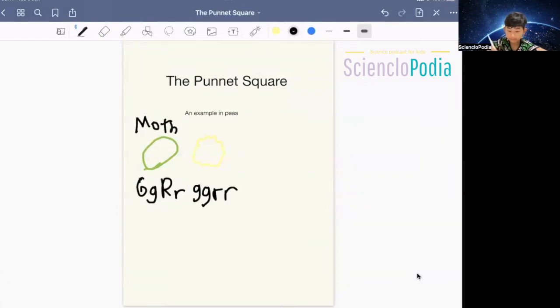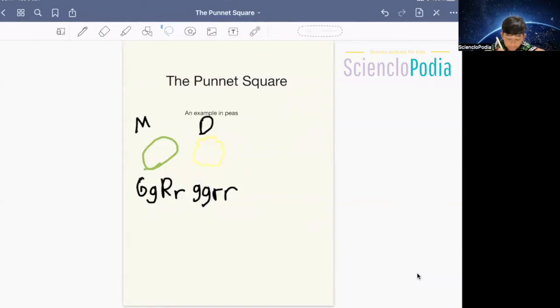I'll write it down. The mother and the dad. So basically, the mother is round and green, and the dad is yellow and wrinkly. So basically what we have here is this phenotype. So you must know that GG basically means something, like in color.